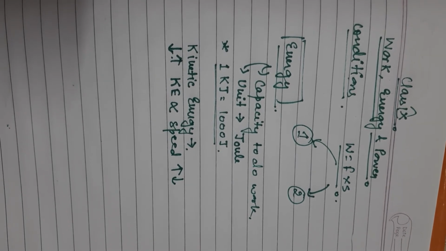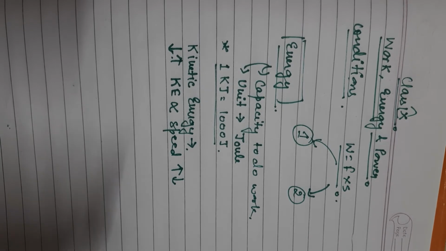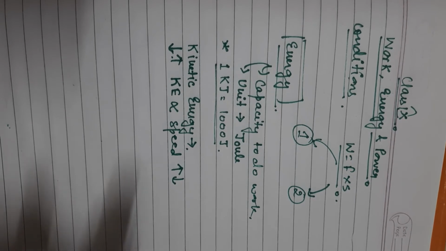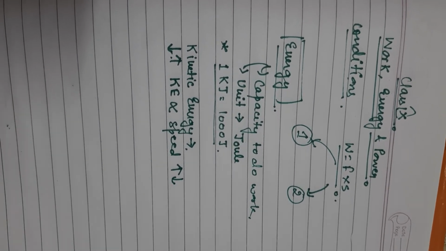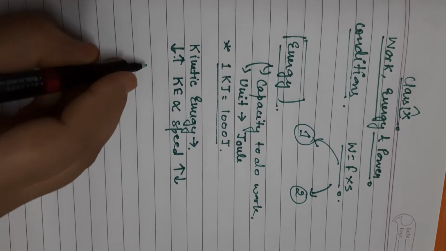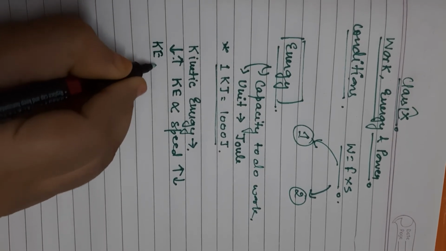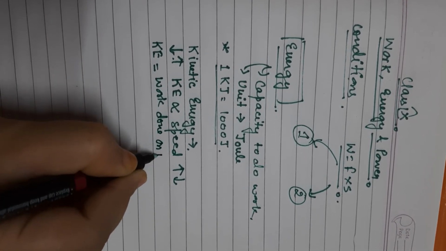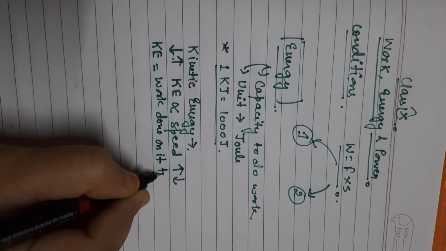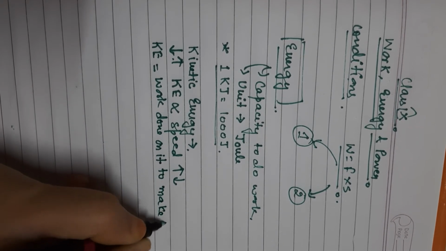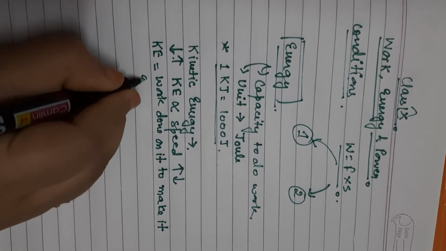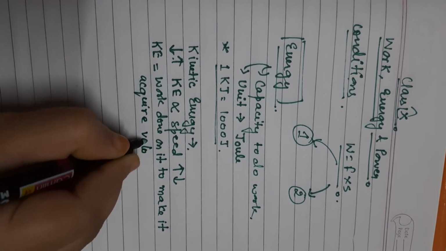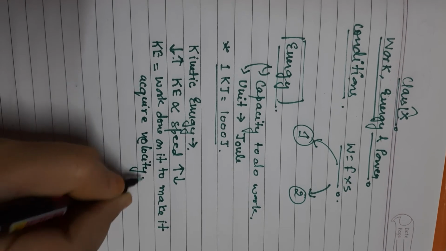Kinetic energy of a body moving with a certain velocity is equal to the work done on it to make it acquire that energy. We can define the kinetic energy in another way also: the kinetic energy of a body moving with certain velocity is also equal to the work done on it to make it acquire that velocity.